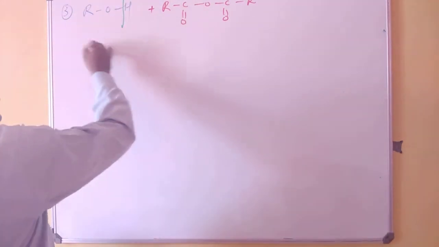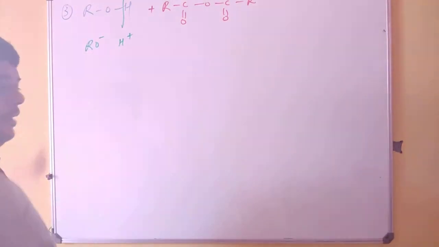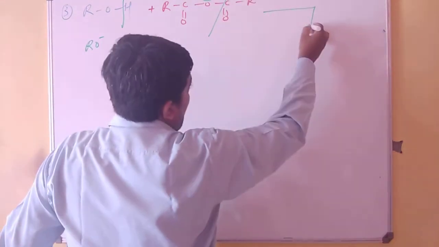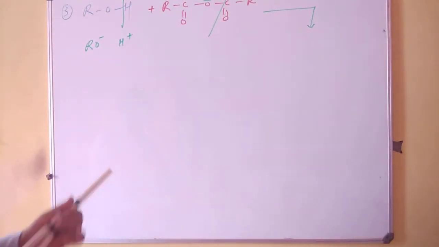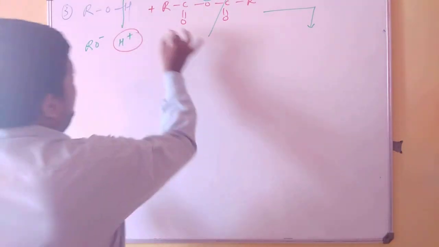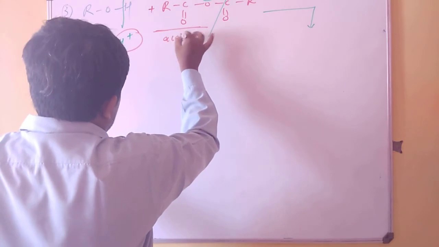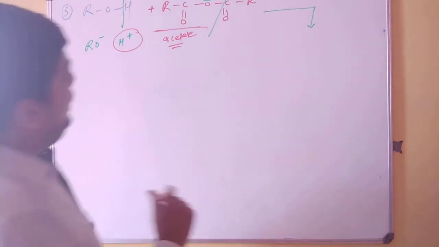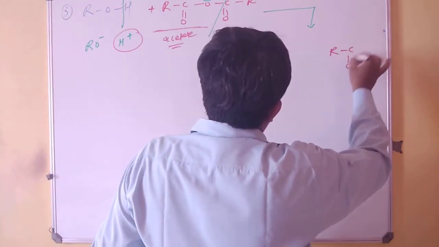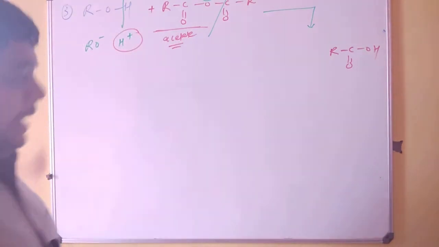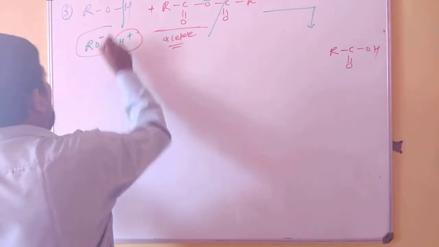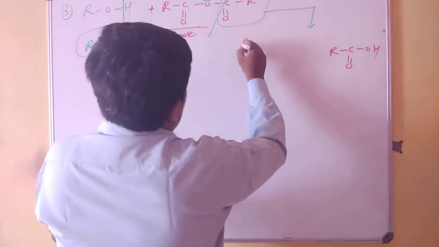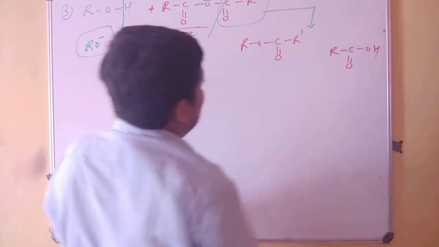See, RO minus, H plus, minus and plus. This H from here and this acetate ion that comes out will get combined and give you a byproduct acid, and now you are left with this alkoxide ion and this cation, and when they combine you will again end up with this ester.